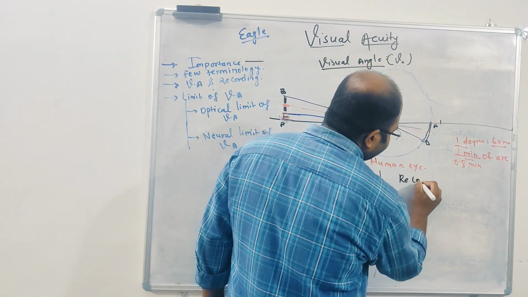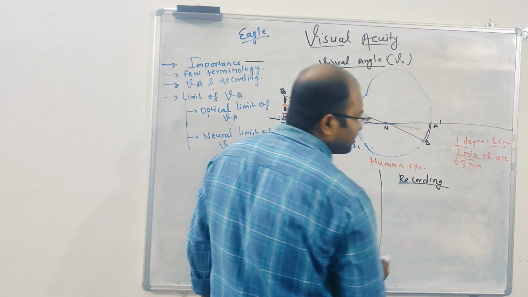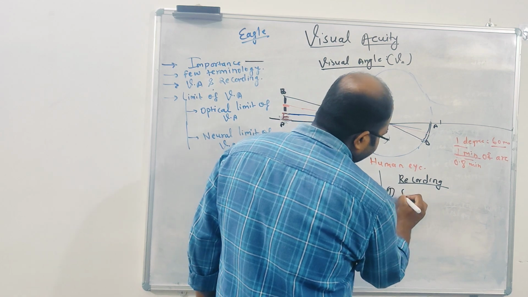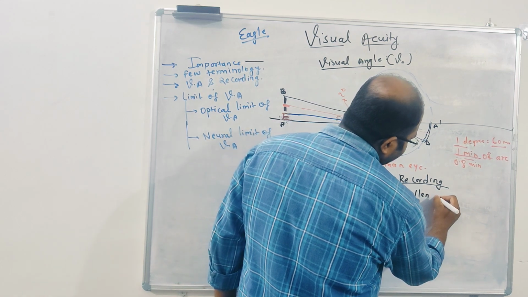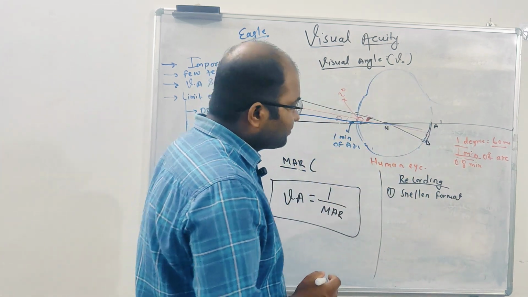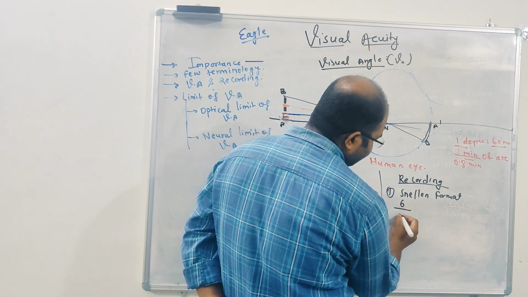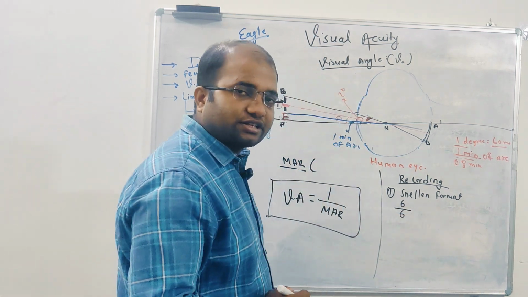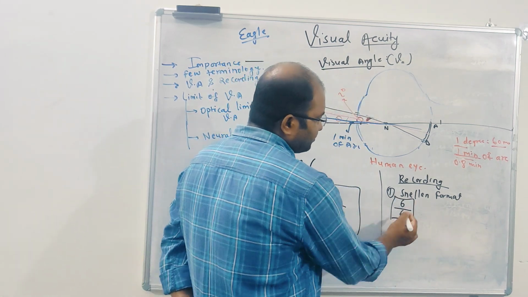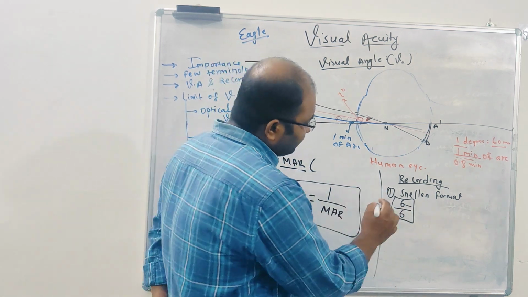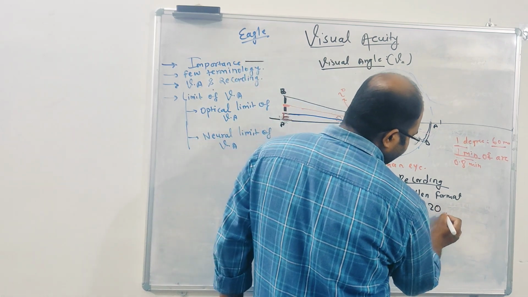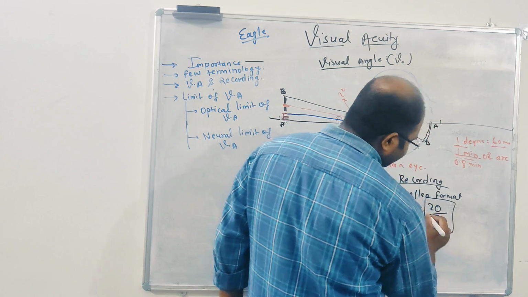Recording will be done in several formats. The first, common format is the Snellen format. And in the Snellen format also we have two types. One is the 6 meter format, so 6 by 6, which is considered normal human vision. This is called the 6 meter format. The same thing can be expressed with 6 meters equal to 20 feet, so the 20 by 20 format, the 20 feet format. So this is one format.